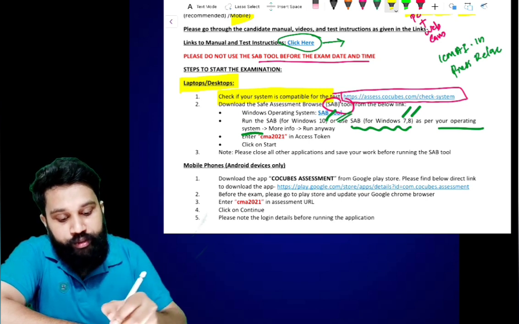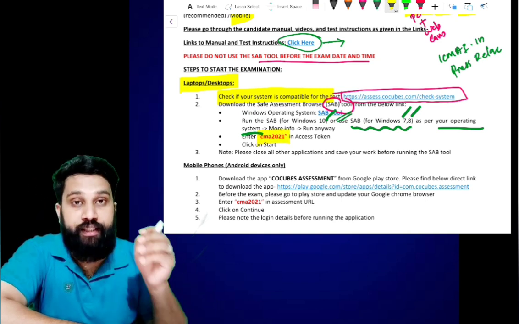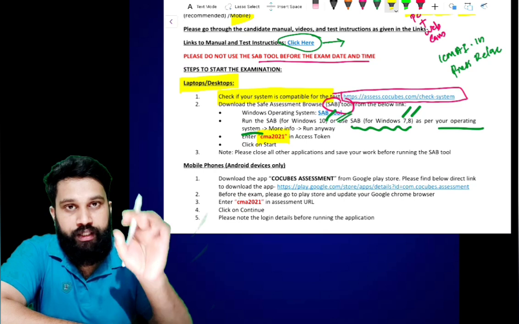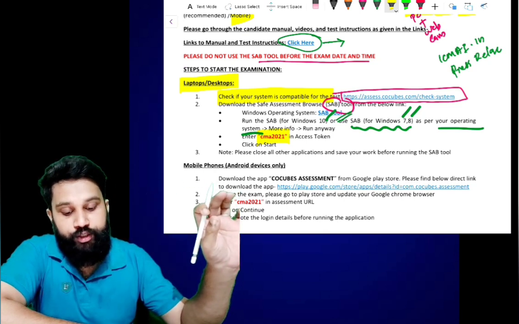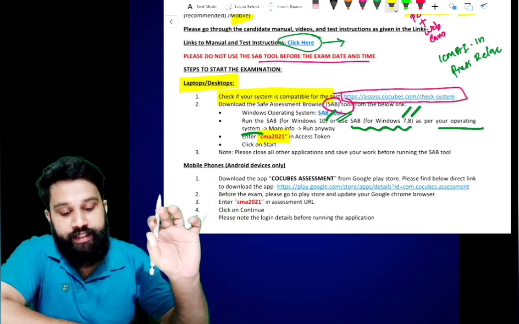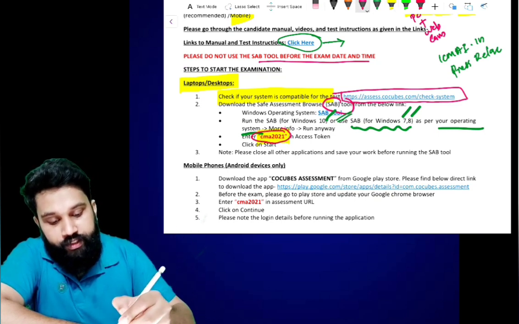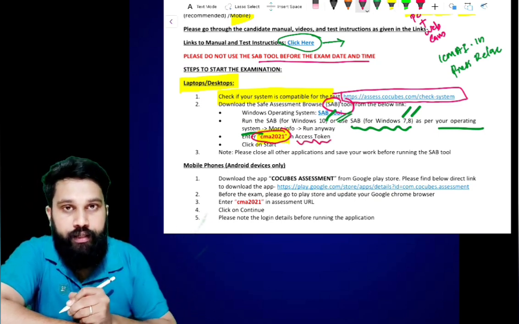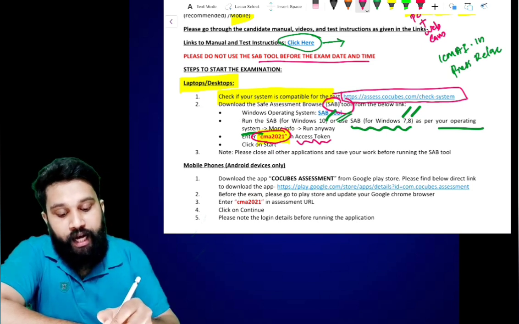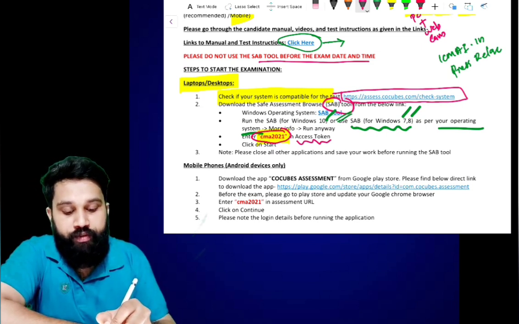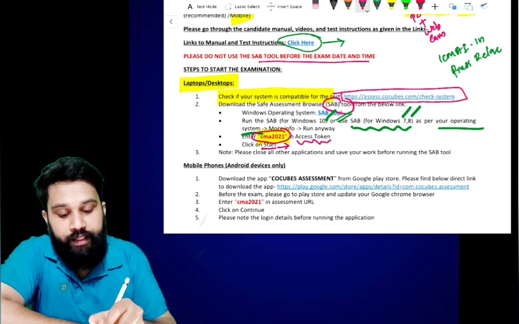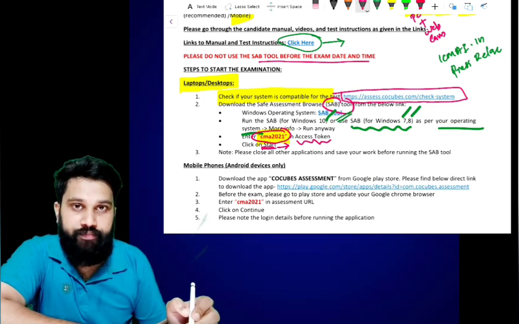Enter CMA 2021. After opening the SAB tool, there will be a window. You have to write CMA 2021 like this, which is known as the access token. After writing CMA 2021, click on the start button. Your exam will start.